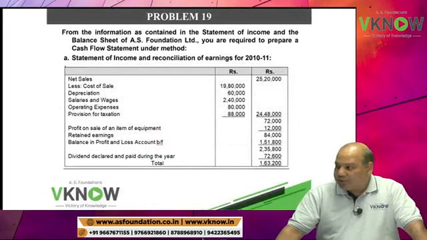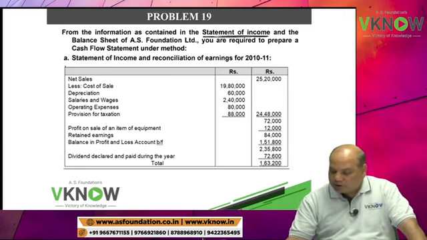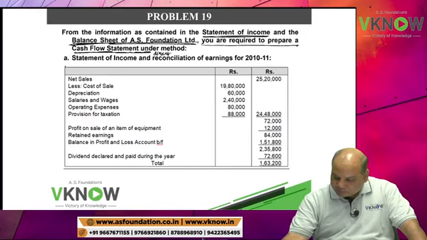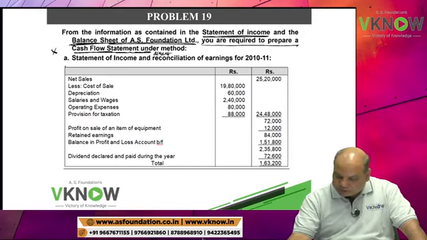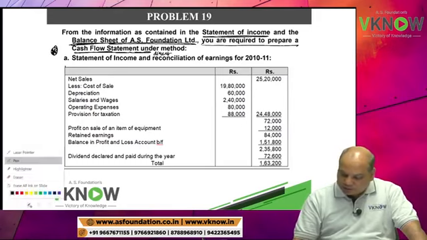Question number 19. From the information as contained in the statement of income and balance sheet of AS Foundation, you are given the statement of income, meaning the P&L account, and the balance sheet. You are required to prepare a cash flow statement under direct method. The word direct is missing, so fill in the blank: direct method.